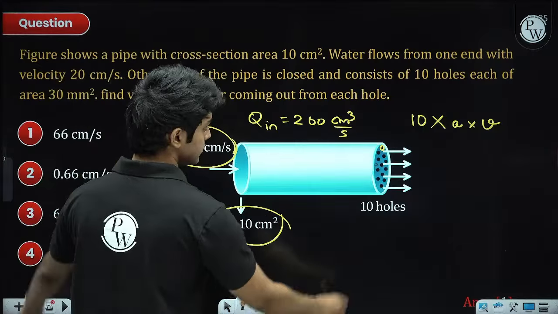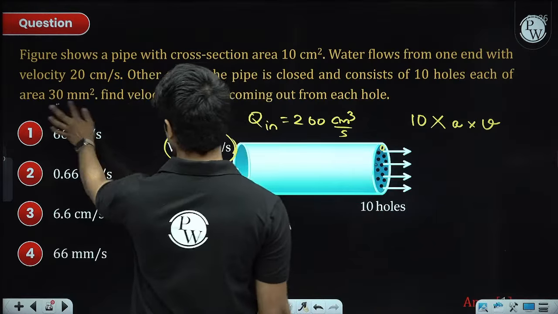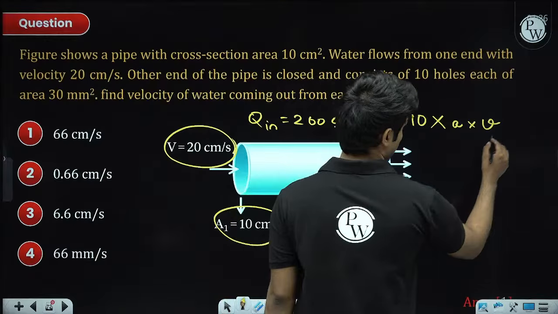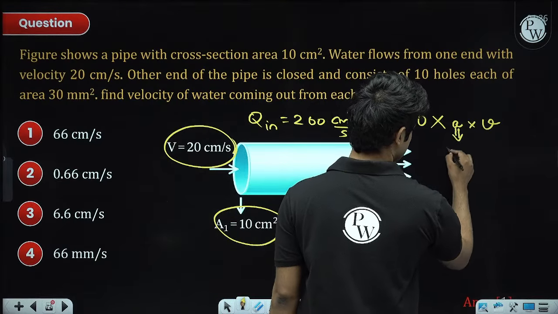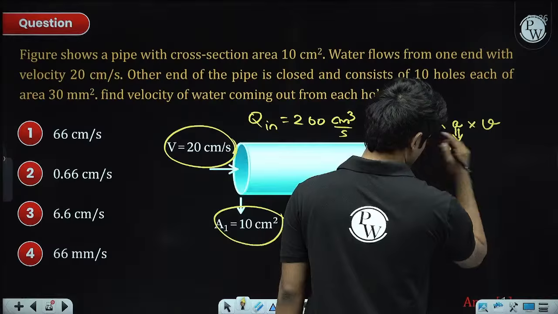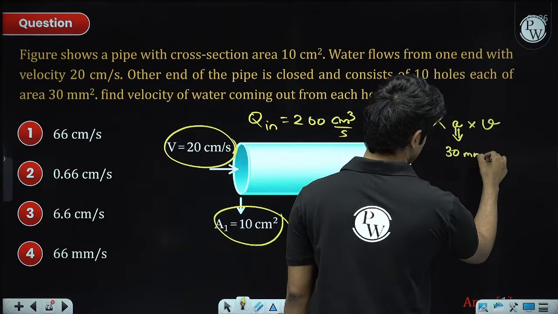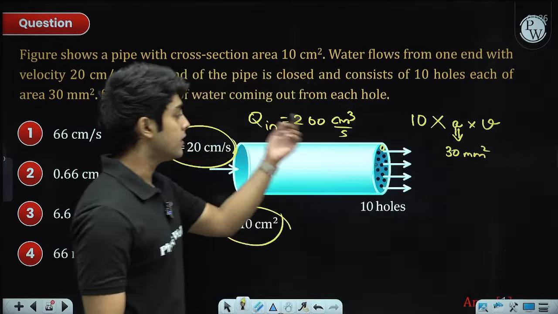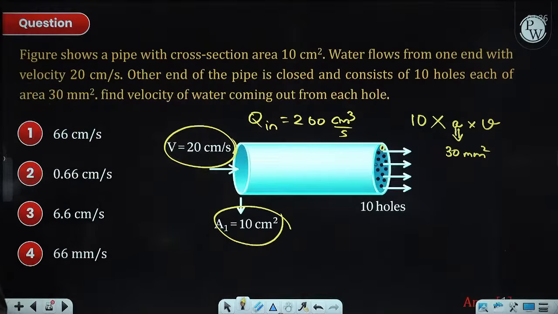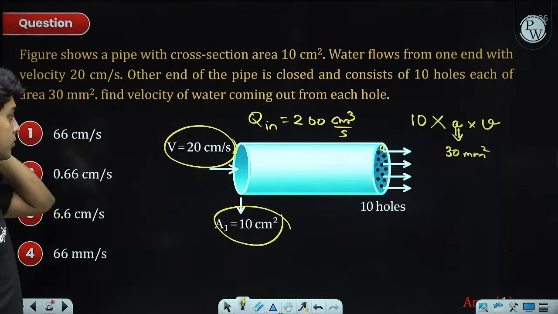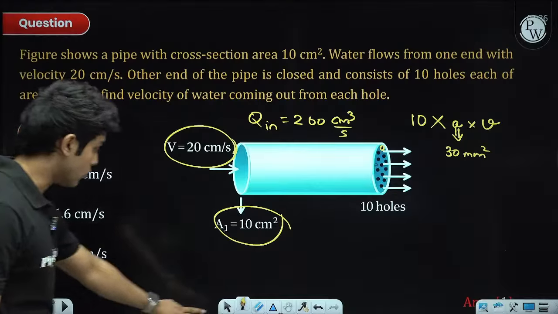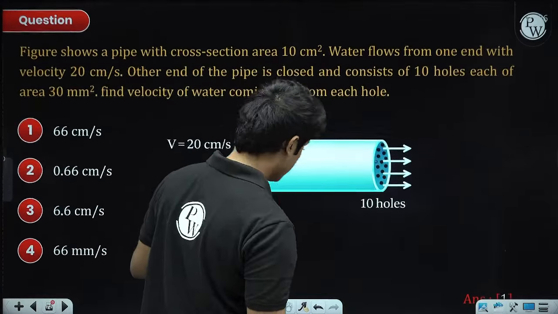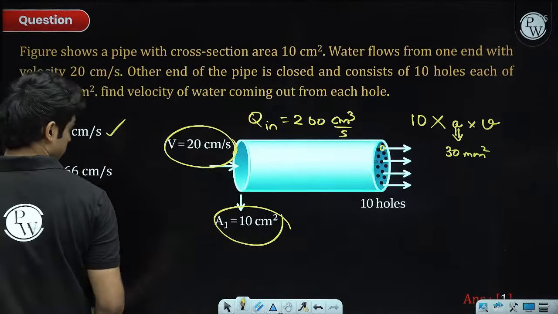We need the velocity through one of the holes. Area is given as 30 mm square. All you have to do is convert it into centimeter square, and then you can solve for V. Inlet flow rate equals outlet flow rate. So the answer will be the first option once you solve it.